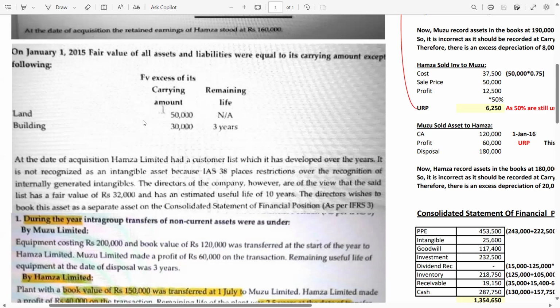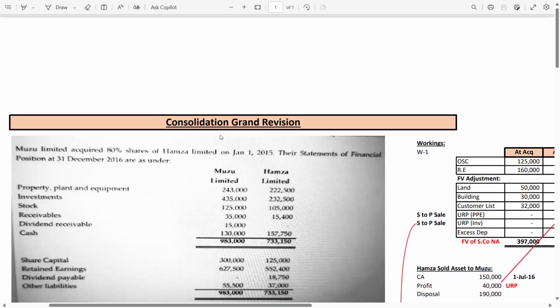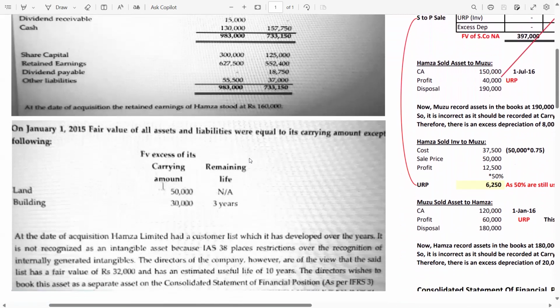But for the building, the acquisition date value is 30,000, and the useful life of the building is 3 years. Now you can see the reporting date is 31st December 2016, so it becomes 2 years. Why 2 years? Because on 1st Jan 2015 M Limited acquired H Limited and the reporting date is 31st December 2016, so it becomes 2 years.